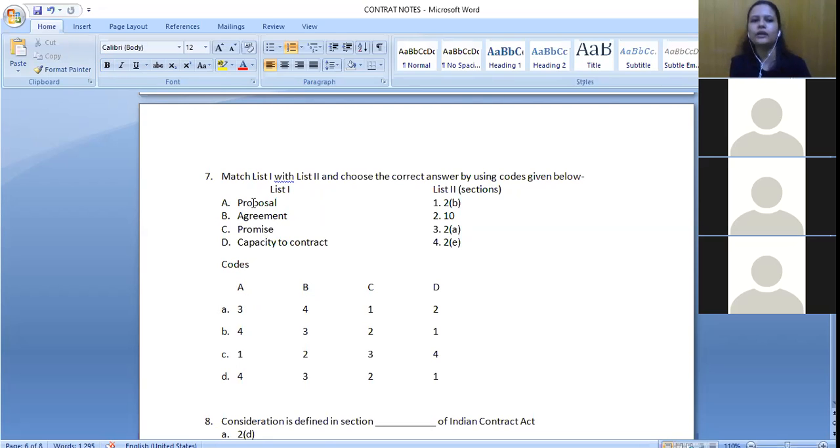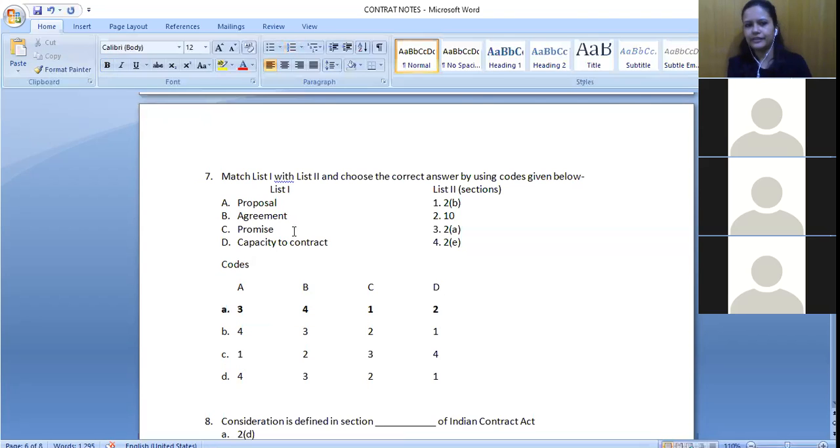So even if you do not know the other things, even if you do not know where agreement is defined, where promise is defined, where capacity is mentioned, you can confidently answer it. Why? Because there is only one option where this is given correctly. Proposal is the third one, right? A is the third one. So A would be the only correct one. B is agreement. Where is agreement given? 2E. So accordingly, you can decide. So A only is correct.